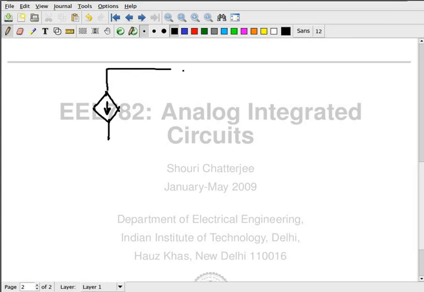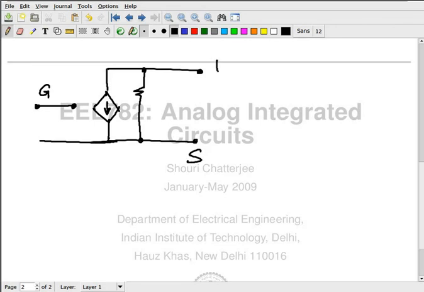It's a voltage controlled current source. The value of this current is being controlled by the gate to source voltage in an arbitrary fashion. Maybe linear, maybe non-linear, we don't care.